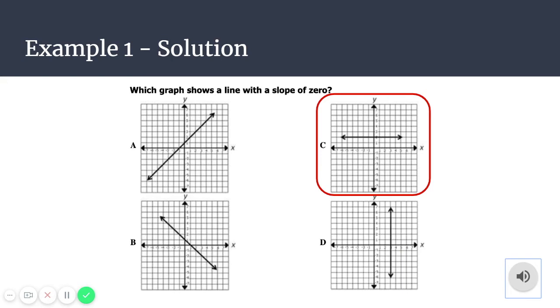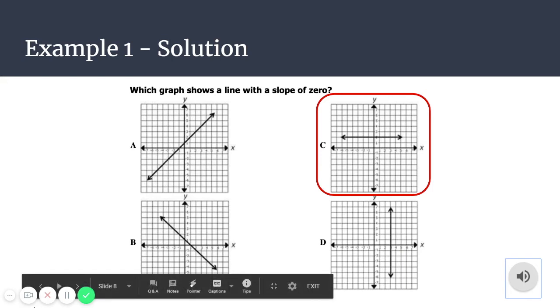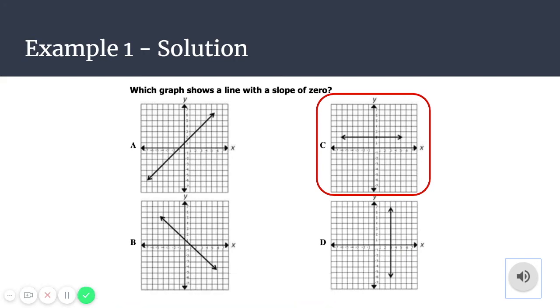So for example 1, the only line where that is the case is line C, or answer choice C. If you look at answer choice A, that would have been a positive slope. Answer choice B would be a negative slope. And answer choice C, like we said, is 0 slope.